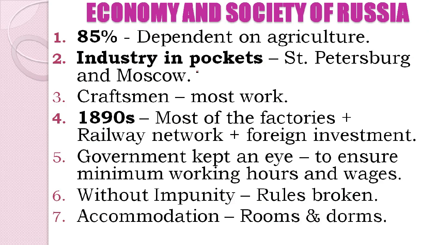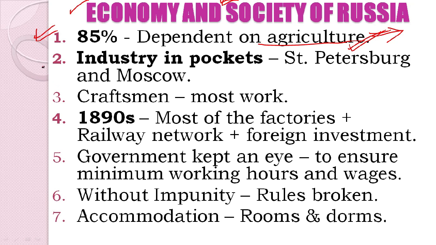Next we come down to learn about the economy and society of Russia. What was the economy of Russia all about? What was the society of Russia all about? Which kind of people did it comprise? This is all we are going to learn about in this slide. Clear? So students, we see that 85% of the population was dependent on agriculture. It means that agriculture was the most dominant economic activity at that point of time, which falls in, by the way, the primary sector.